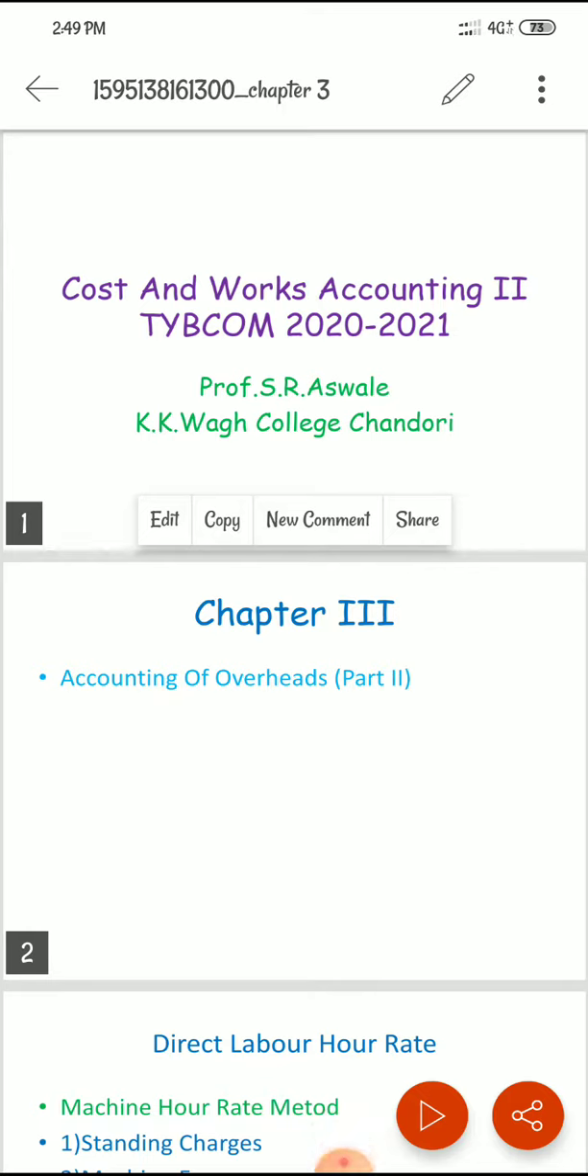Today we are seeing the cost and work accounting special paper second for TYBCom class. The chapter is chapter 3, accounting of overhead part second. We also studied chapter number 2, accounting of overheads part first. In this chapter we studied the direct labor hour rate and machine hour rate.